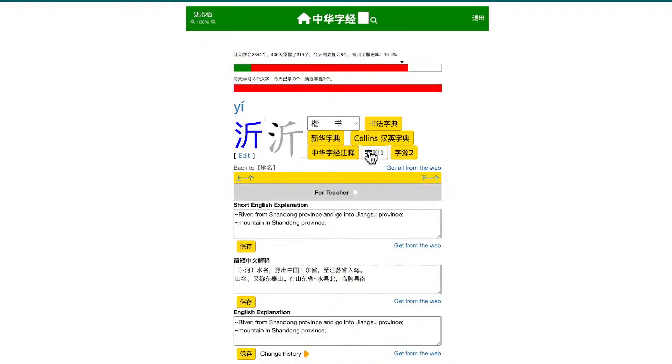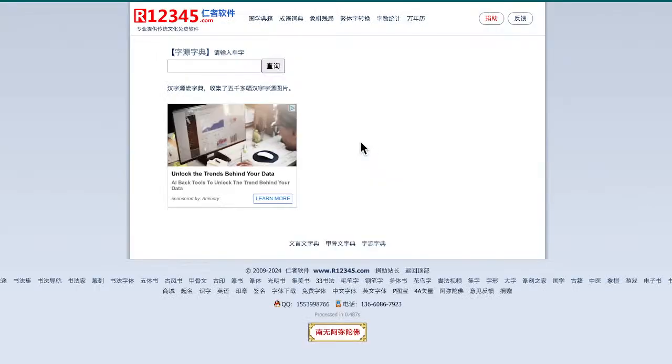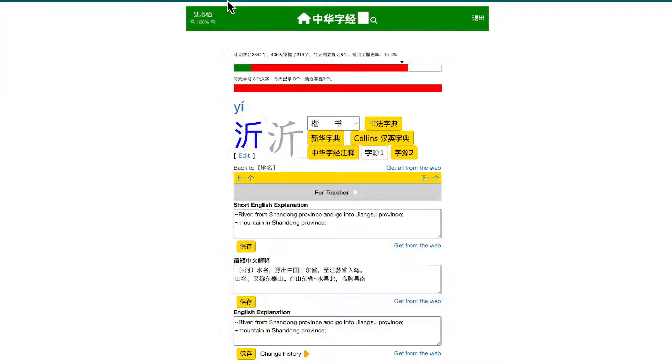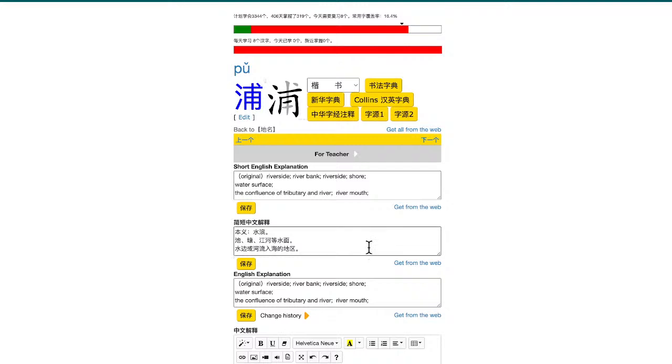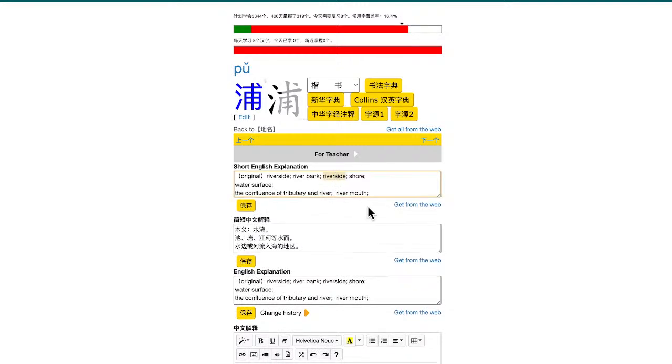So this character has no other use, it's only in naming places. It's called pu. Now 浦, the original meaning is riverside, riverbank, shore.